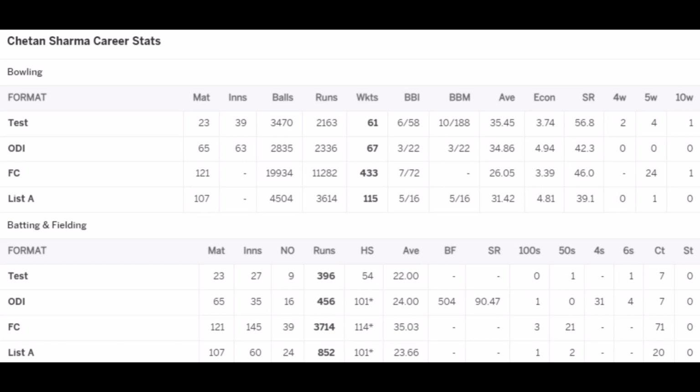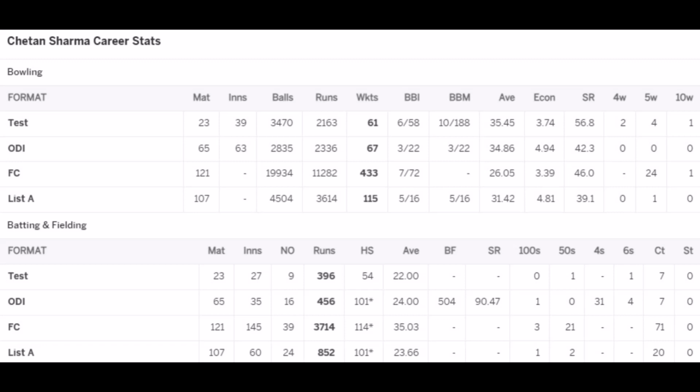Chetan Sharma played 23 Test matches and took 61 wickets with a bowling average of 35.45. His best bowling of 6 for 58 against England at Birmingham in 1986 fails to lift India as the match ended in a draw. Chetan Sharma also scored 396 runs with a low batting average of 22.00. He hits one half-century and 1 six in his entire Test career. As a fielder, he took 7 catches.